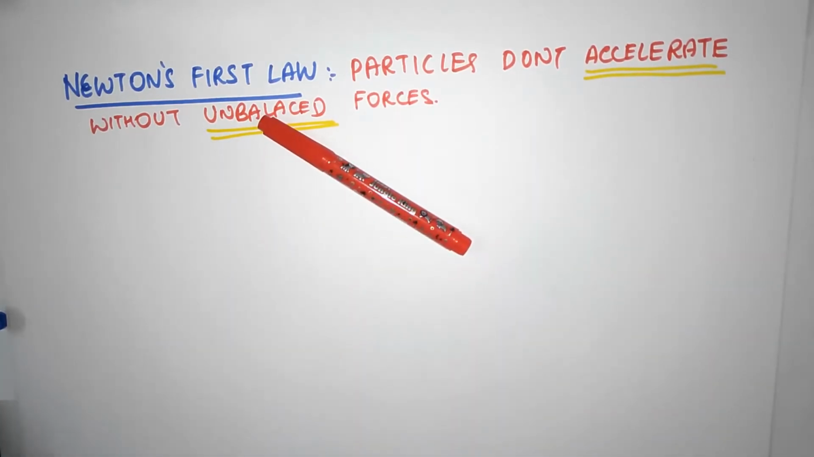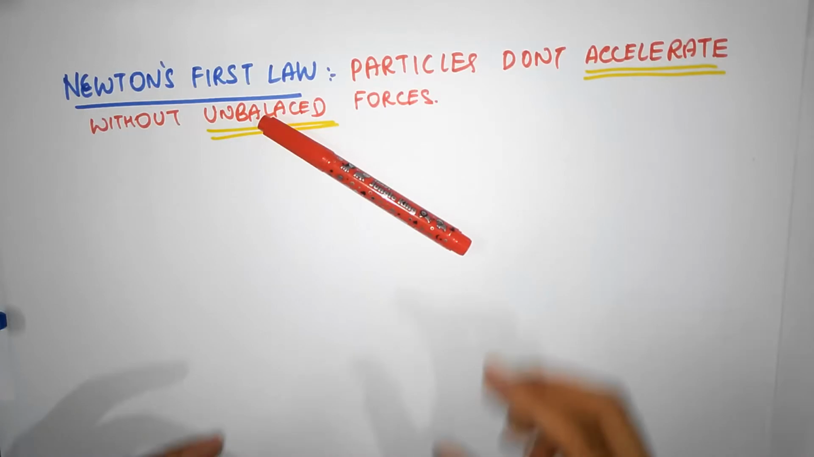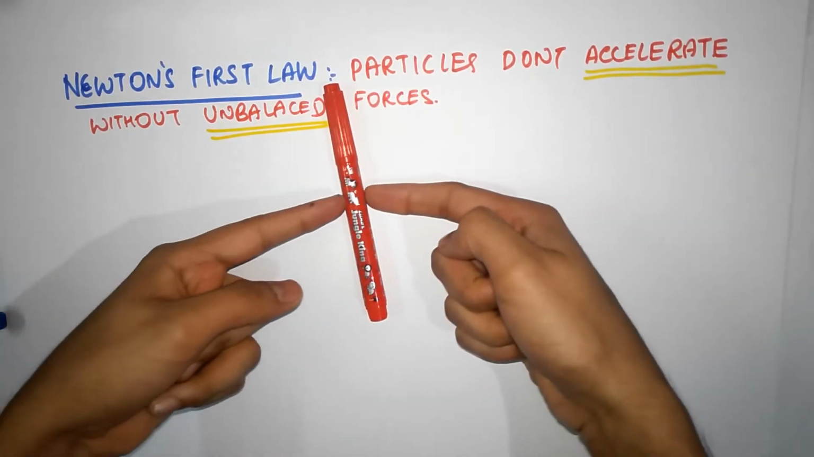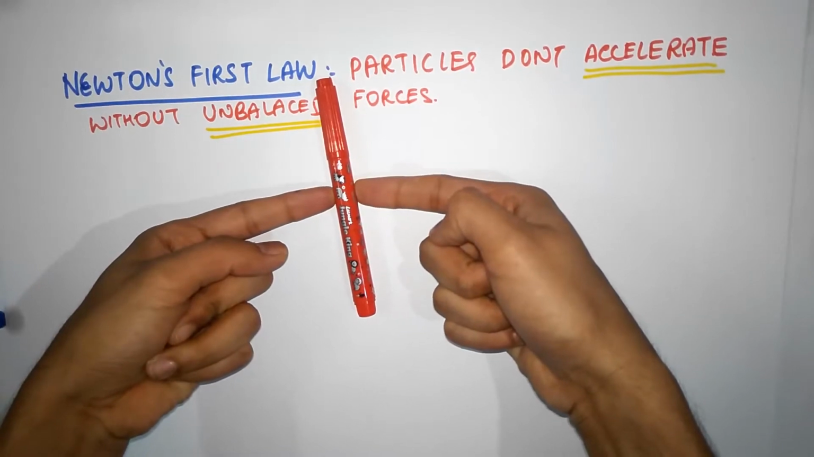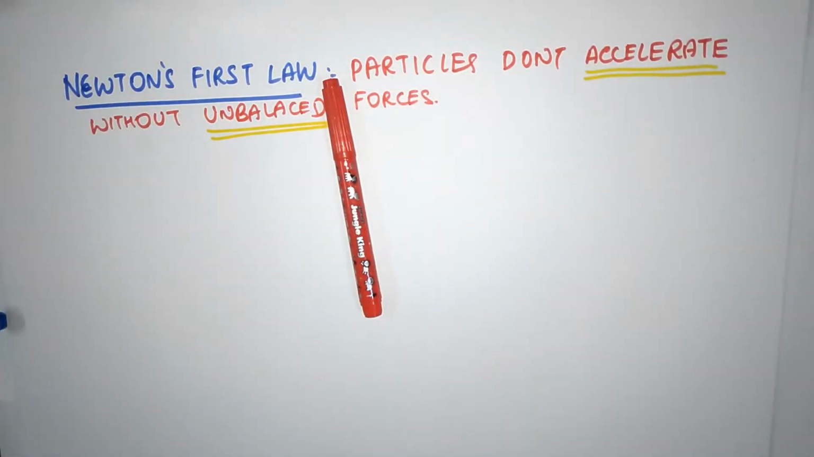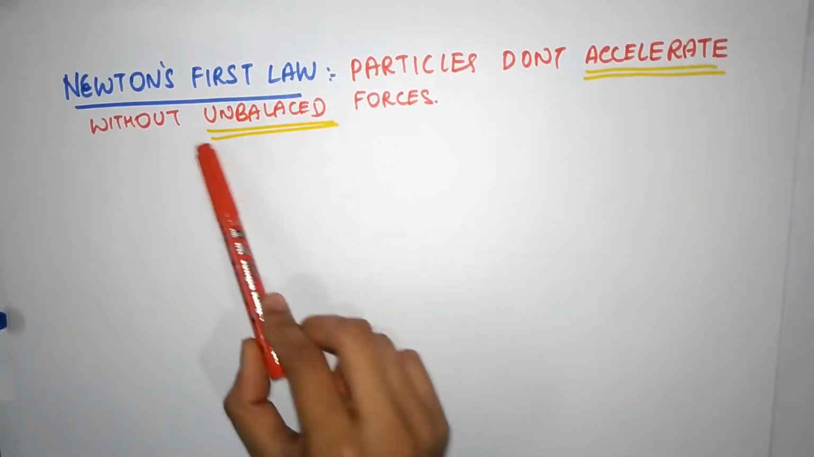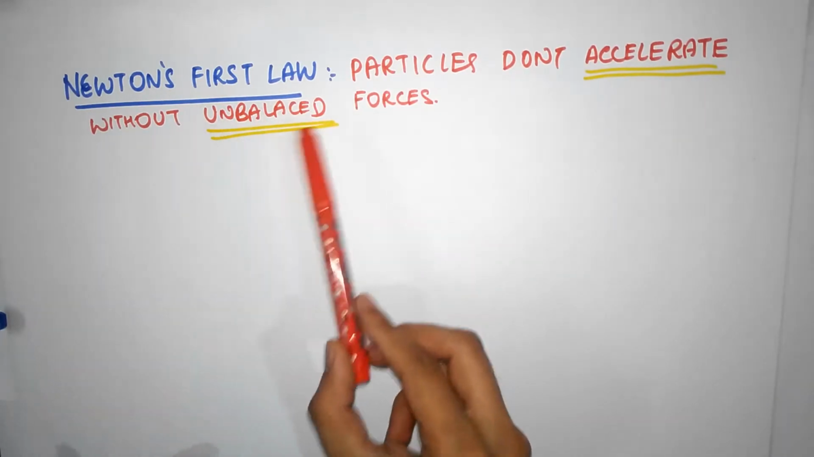This pen right now is under the influence of gravitational force and a bunch of other forces, but they're all canceling each other out. We call it balanced forces. I push this pen from both sides. If the two forces are exactly equal to each other, balanced forces. Okay, so that's what balanced and unbalanced forces are.